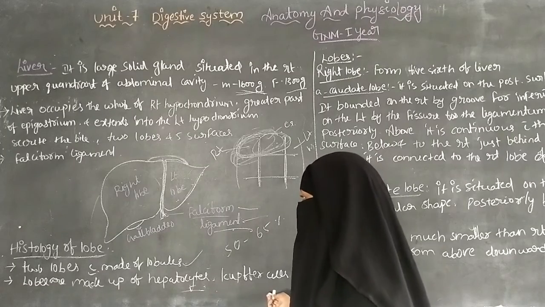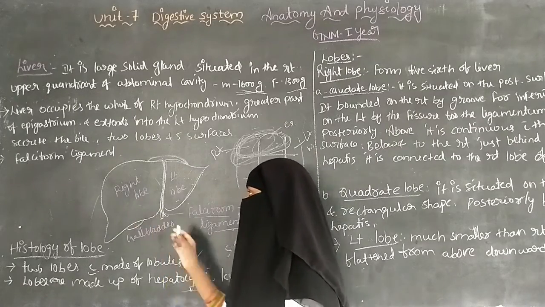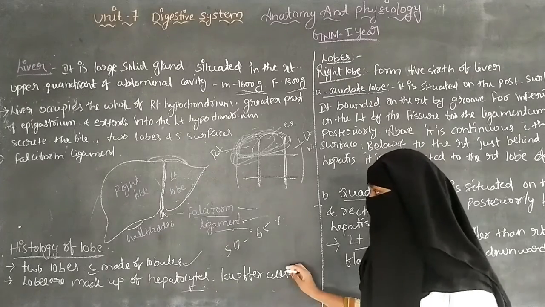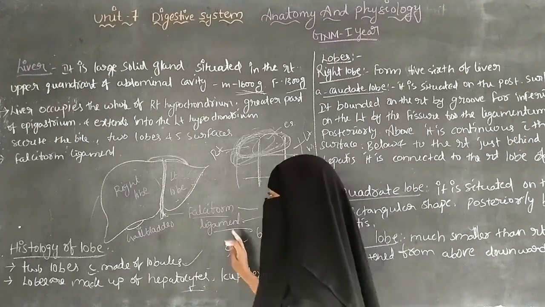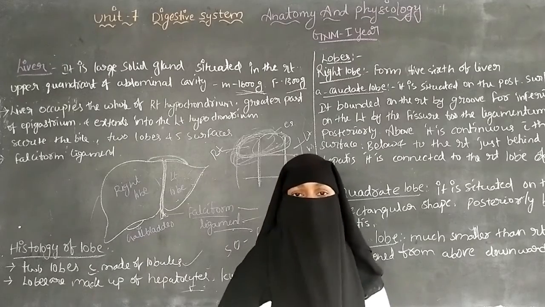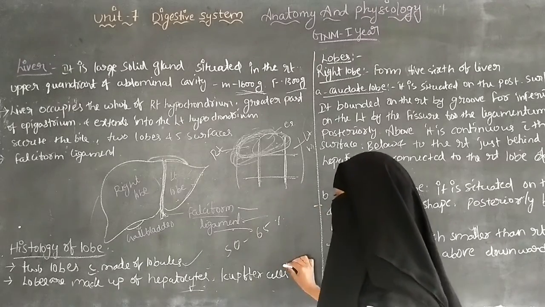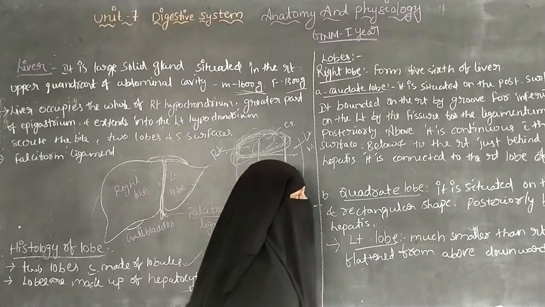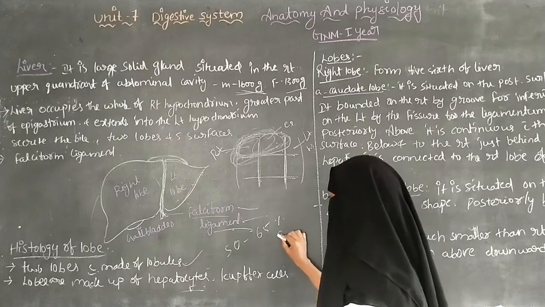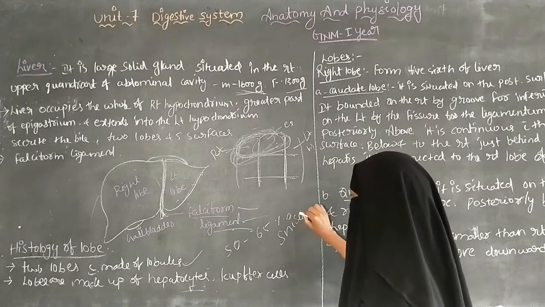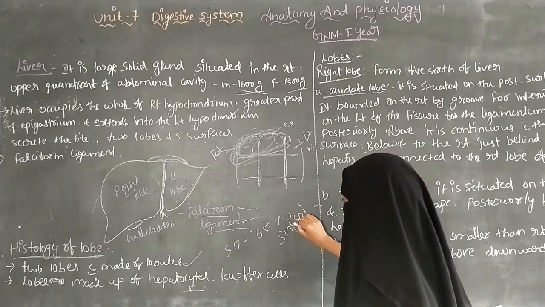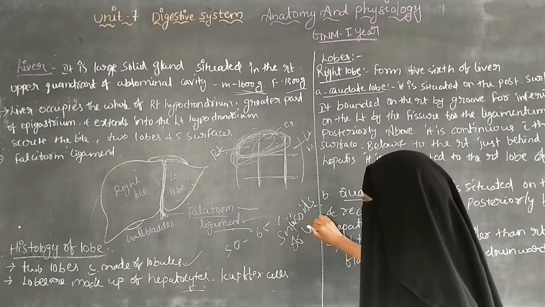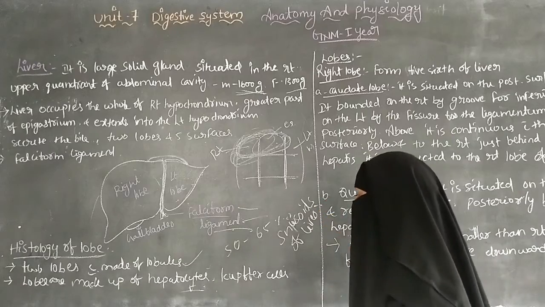And the next one is the Kupffer cells. The liver consists of Kupffer cells, which are present in the liver. The Kupffer cells help in the breakdown of the red blood cells, and they form the sinusoids of the liver. So the sinusoids of the liver are formed by the Kupffer cells.